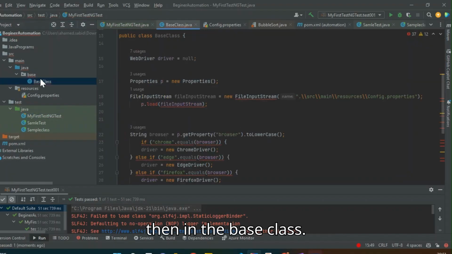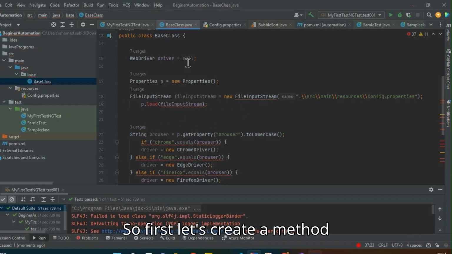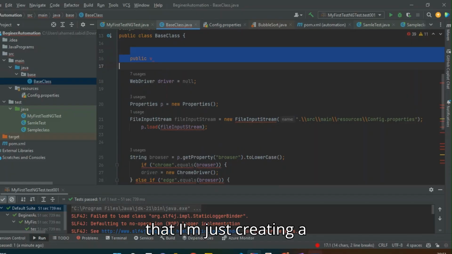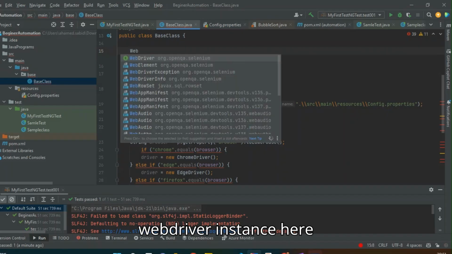Alright. Then in the base class, first let's create a method. Before that, I'm creating a WebDriver instance here.